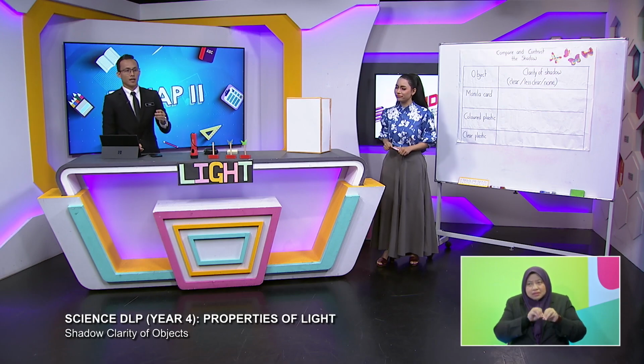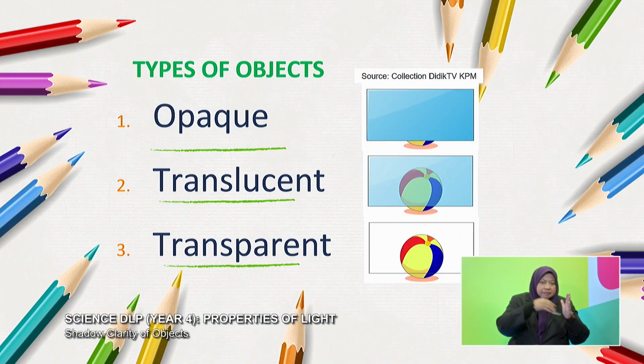Yes, because this has got to do with the type of object. There are three characteristics of it. So basically, first of all, you need to know that shadow is formed when light is obstructed, it's blocked by an object. And these objects, there are three types of it. The first one will be the opaque object, we have the transparent object, and also we have the translucent object.